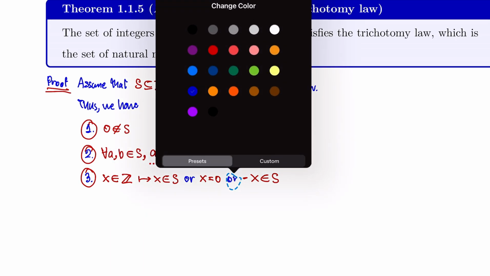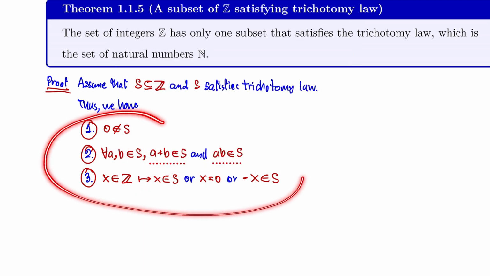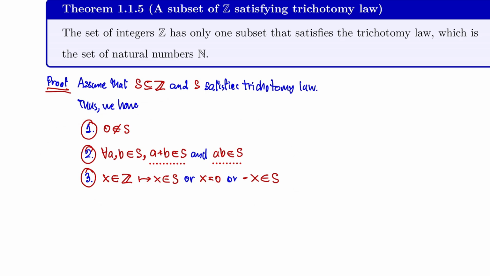So right now S satisfies the trichotomy law, and we want to show that set S must be the set of natural numbers. Typically, if you want to show that set A equals set B, we have to show that A must be a subset of B and B must be a subset of A. But the difficulty of the two directions may not be the same.